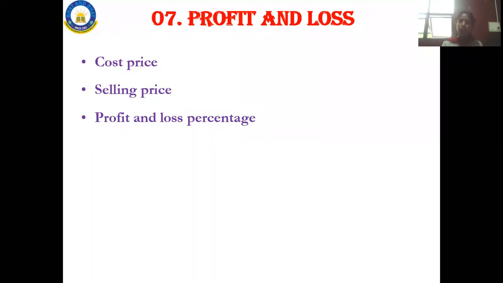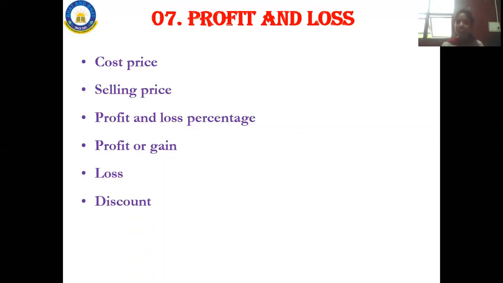Next, profit or gain: 5 rupees profit I got. And loss: 5 rupees is the loss.